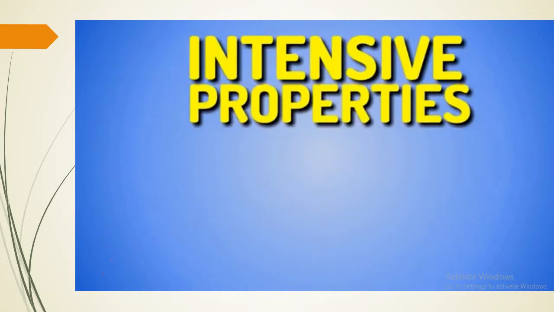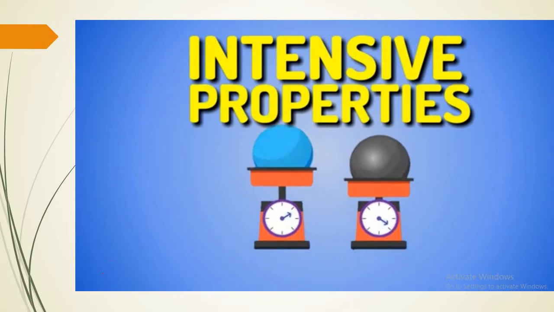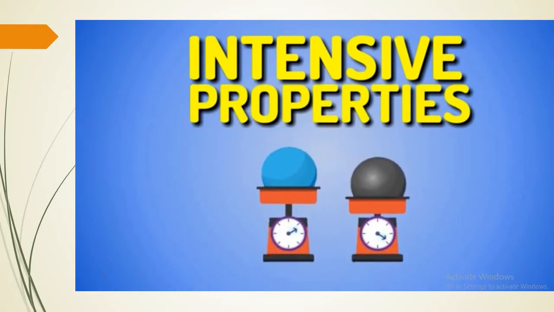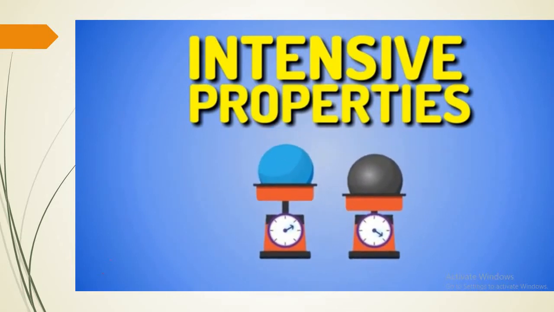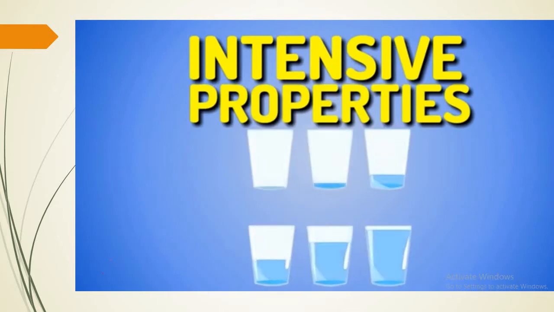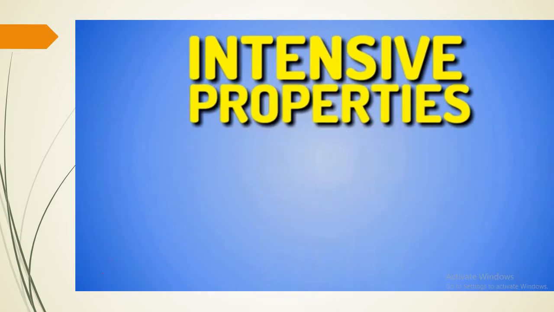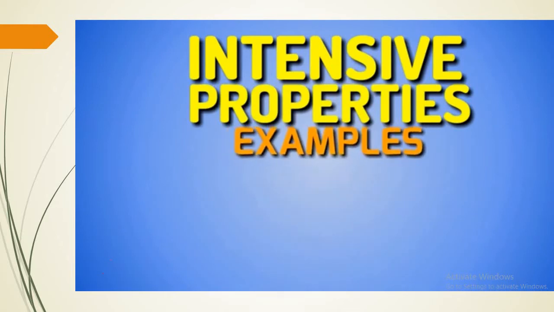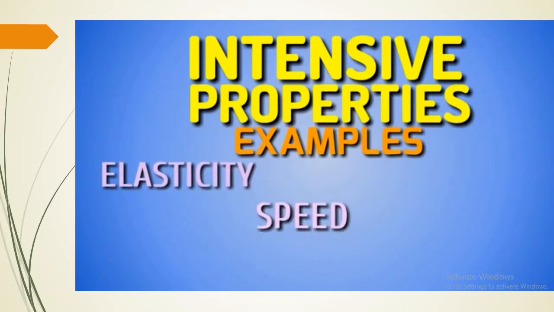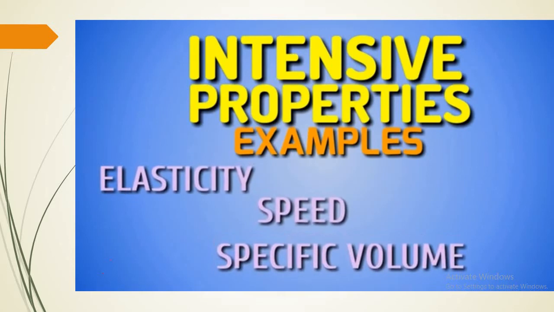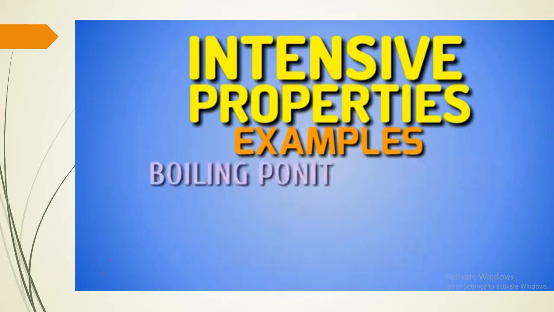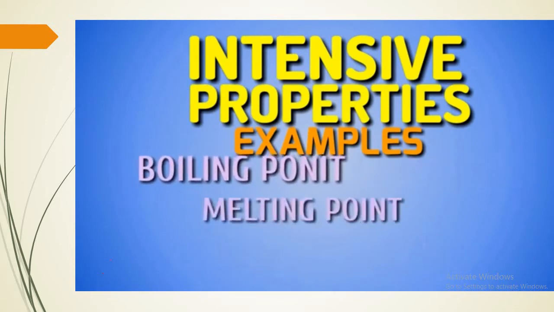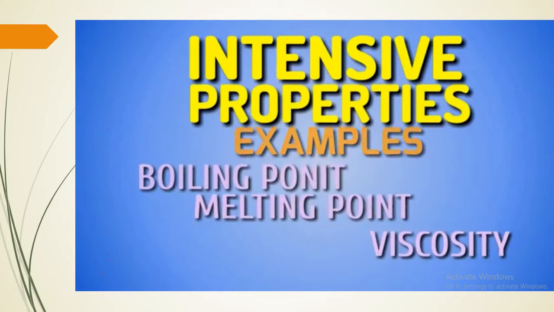These properties do not depend on the mass available, since for the same substance they are the same, both in a small portion and in a larger quantity. Some examples of intensive properties are elasticity, speed, specific volume, density, boiling point, melting point, viscosity, among others.